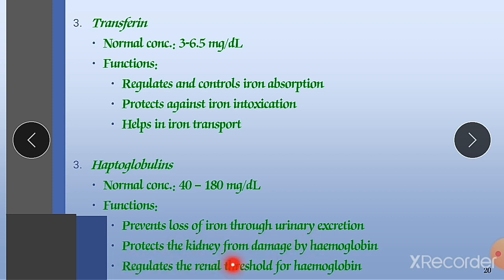Next is to regulate the renal threshold for hemoglobin. It increases the capacity of the kidney, meaning it tries to maintain the filtration functions of the kidney. That is why it is called the renal threshold for hemoglobin. So hemoglobin molecules can be tolerated and maintained in our kidney, and it won't allow them to break down in the kidney.